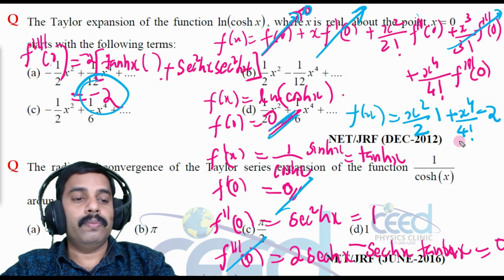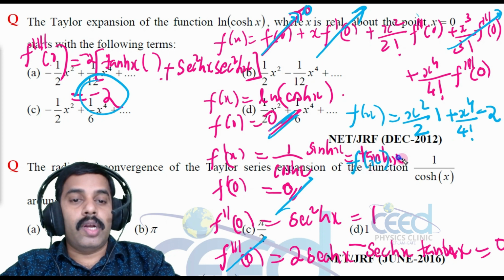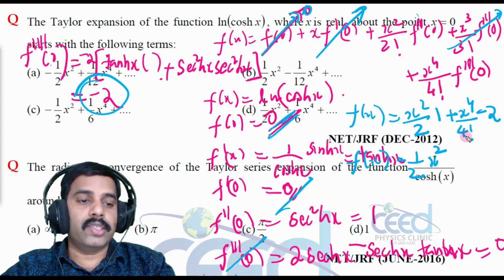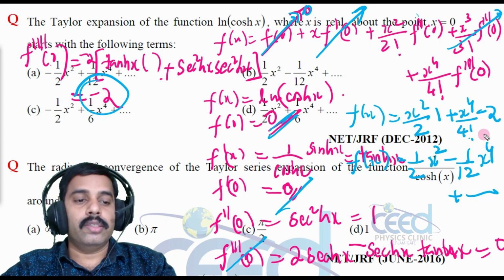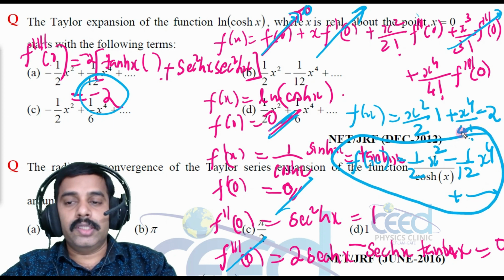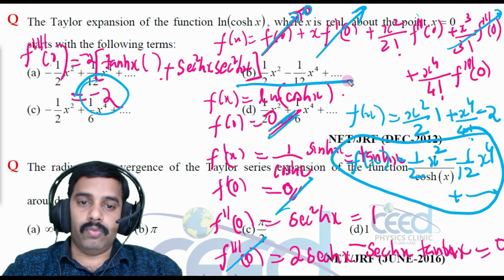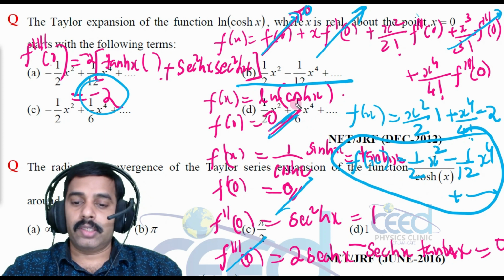So that is equal to f of x is equal to half x square minus 4 factorial is 24, right? 24 into 2, that is 24 with 2 cancellation, that is 12. So minus 1 by 12 x raised to 4 plus etc. So which one is the option? So this is the option, that is option B is correct, right? Option B is correct. 1 by 2 x square minus 1 by 12 x raised to 4. So option B is correct.